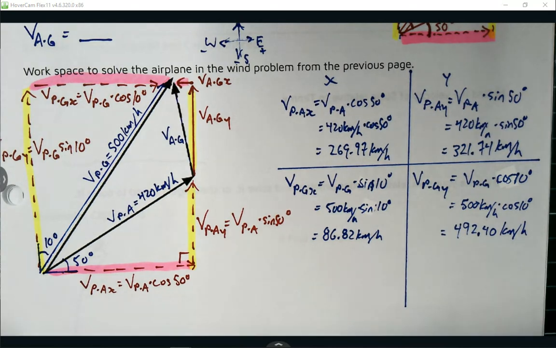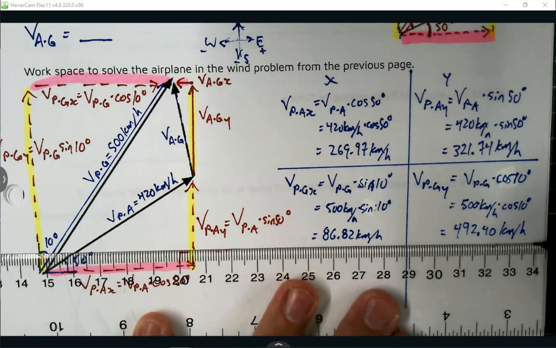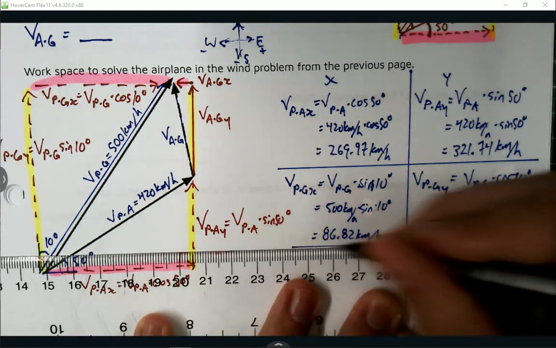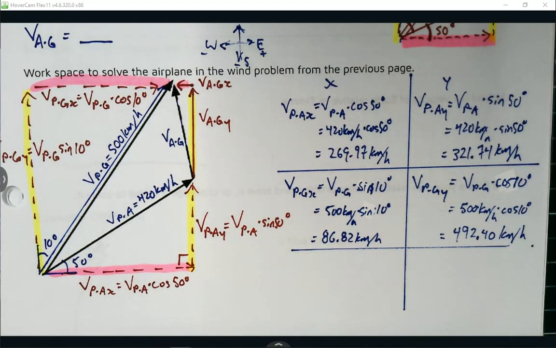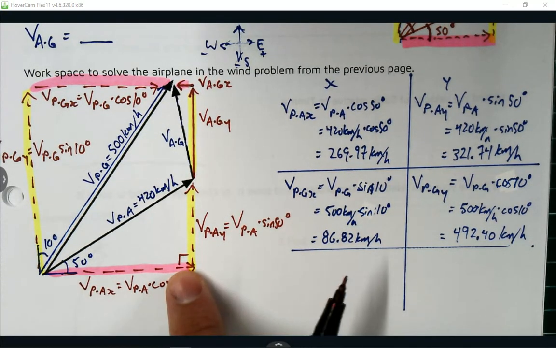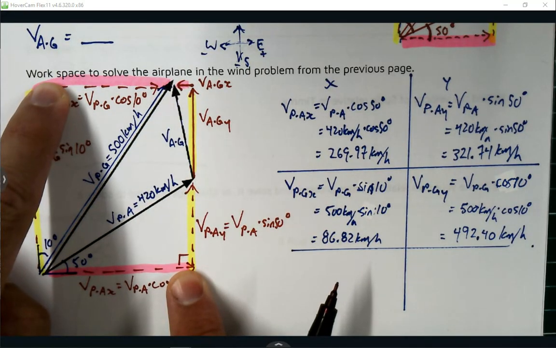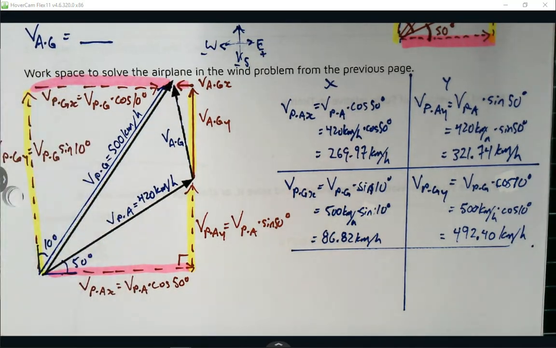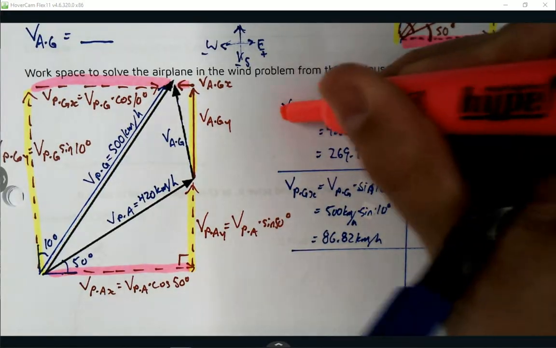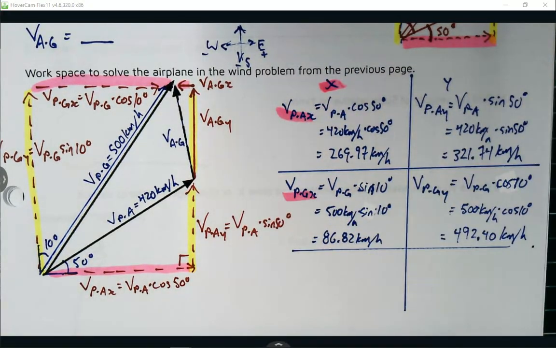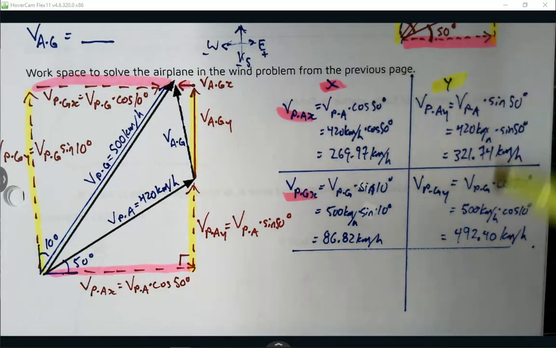People say, well, why did we do all that? So I want you to notice, we just found this pink length and this pink length. Those are the x's. That's this column. We just found the pink stuff. We just found the yellow stuff.